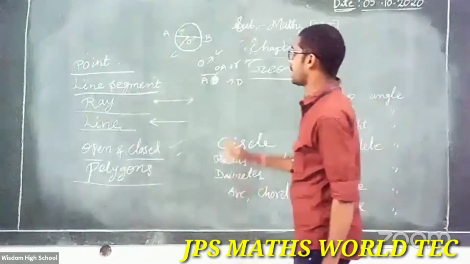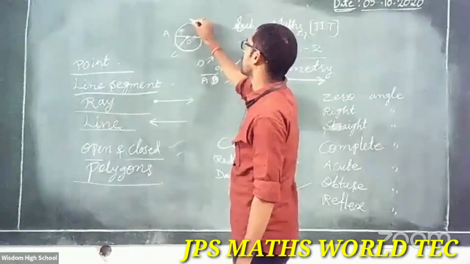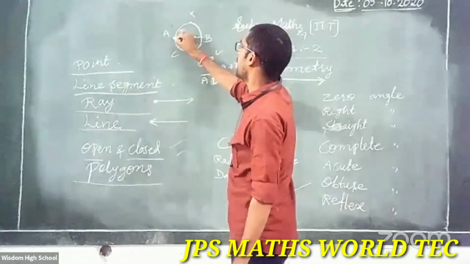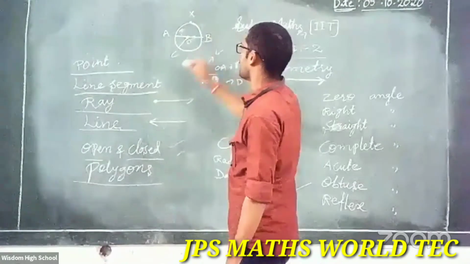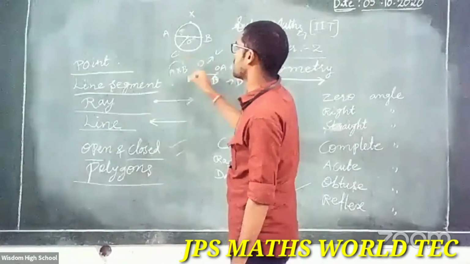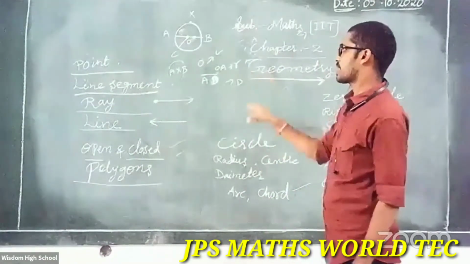Next, you want an arc. How is that? Suppose here A, B. Here again, one extra point I am taking, an X. So A, X, B. What is this? Arc. Simple. The path of a circle.